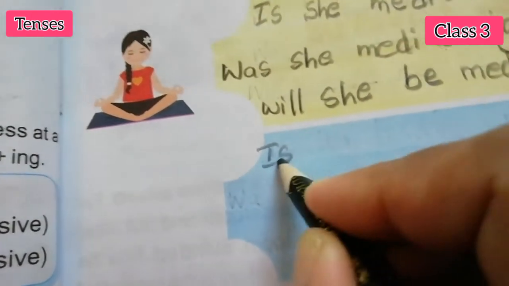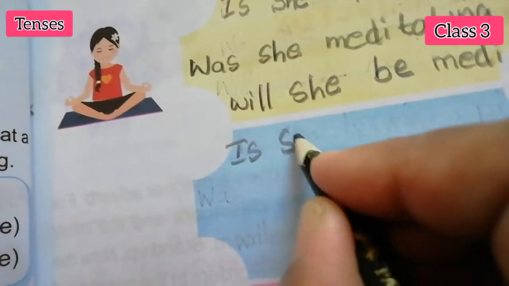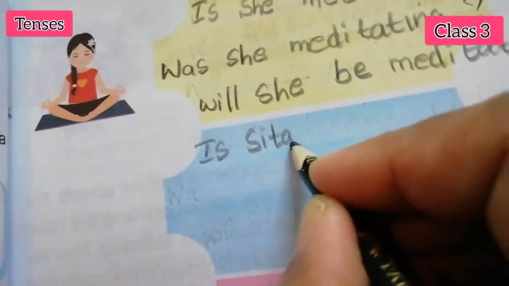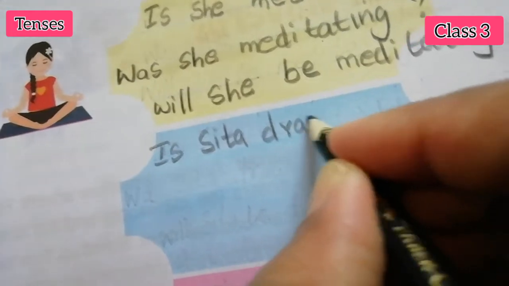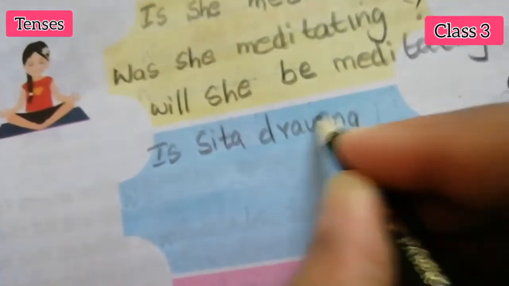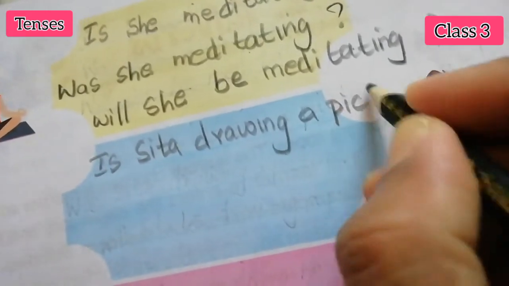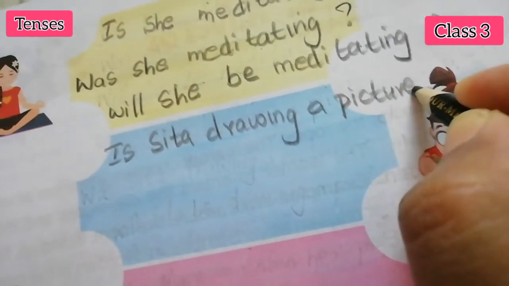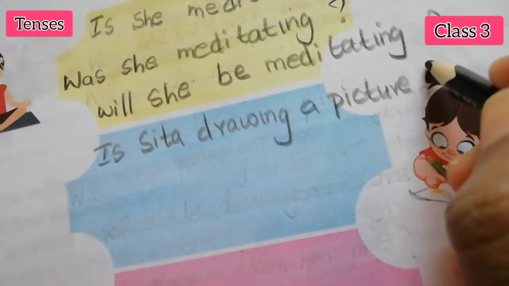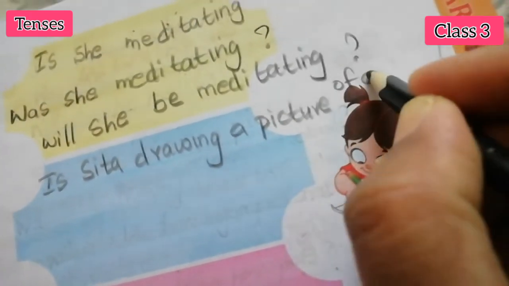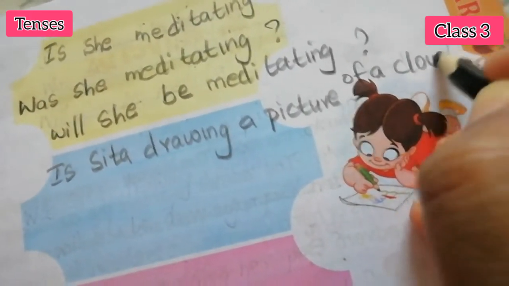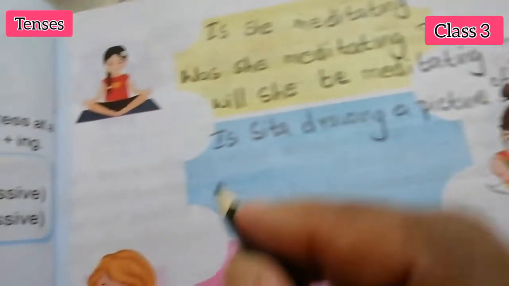Is Sita drawing a picture of a cloud? Question mark.